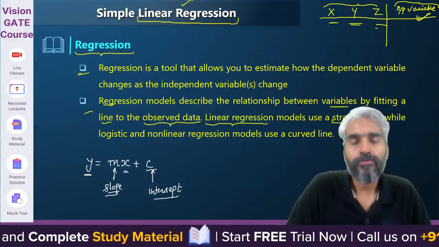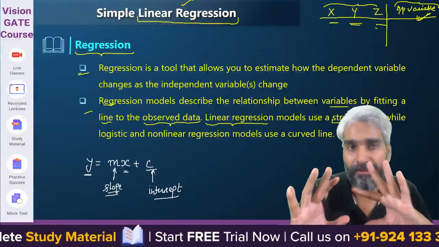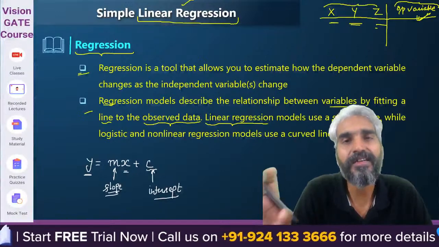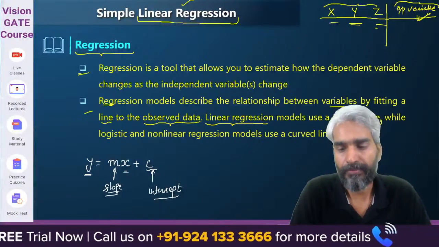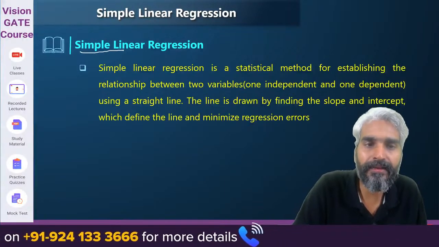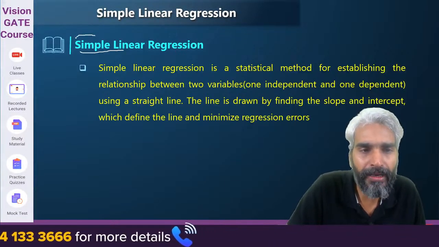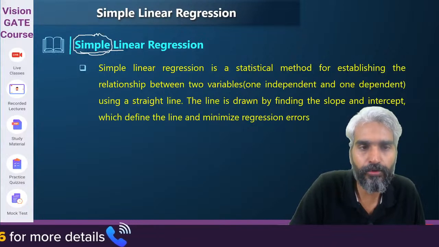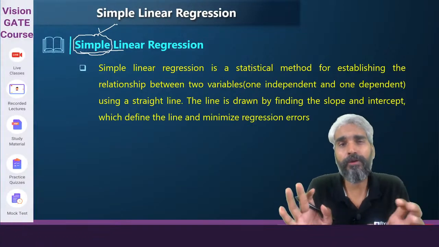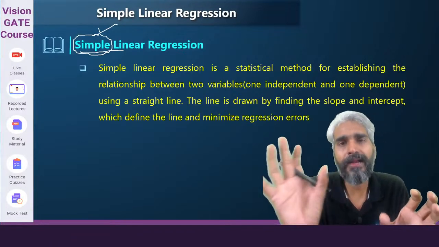So we'll learn more. Basically the simple linear regression model is related to the concept of straight line fitting for the observed data. It's normal regression, but when we say simple linear regression, why do we call it simple? Simple when there will be only one independent variable and one dependent variable.